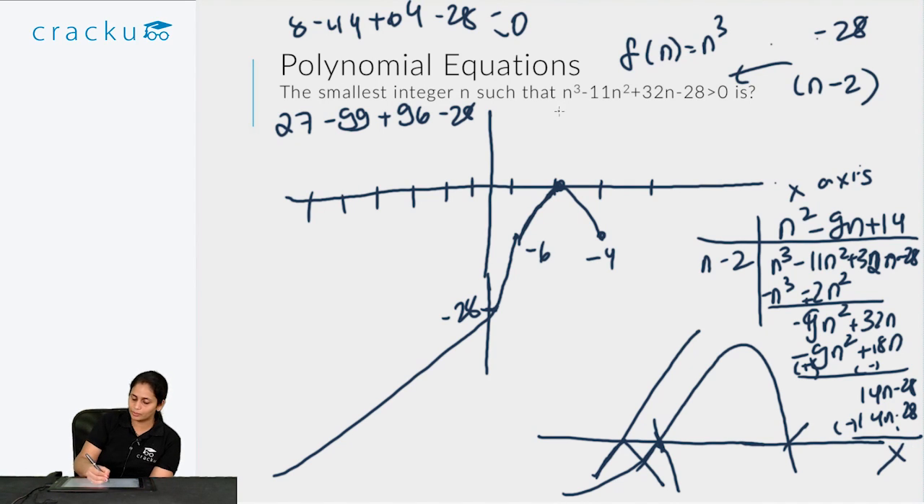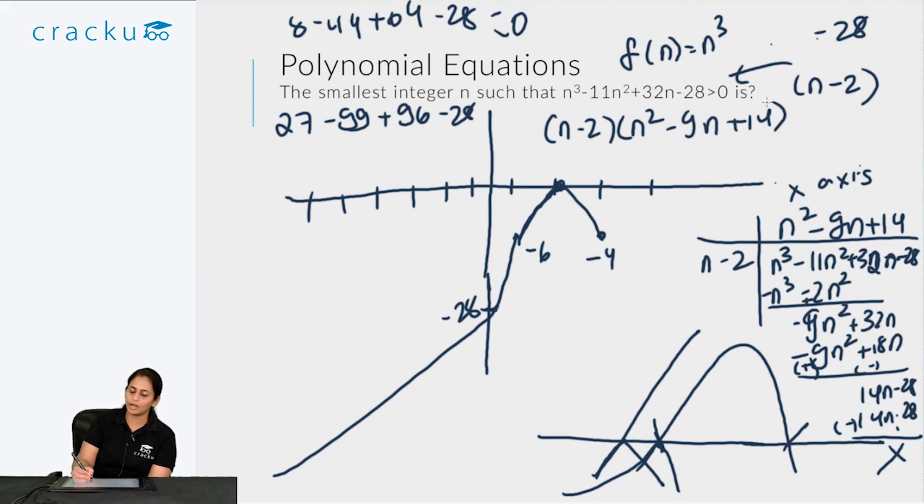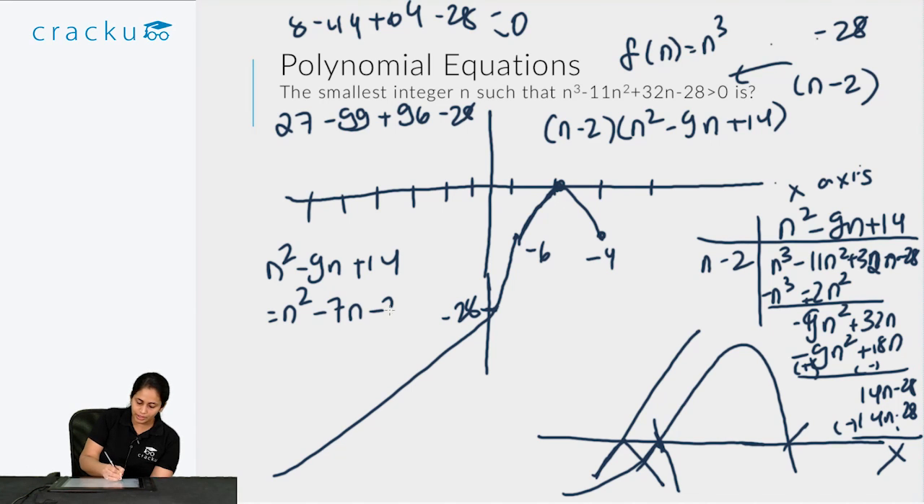So this equation is essentially n minus 2 times n square minus 9n plus 14. And n square minus 9n plus 14 can itself be factorized: the product should be 14 and the sum should be minus 9. So I can write n square minus 9n plus 14 as n square minus 7n minus 2n plus 14. So that is n times n minus 7, minus 2 times n minus 7. So I get n minus 2 times n minus 7.